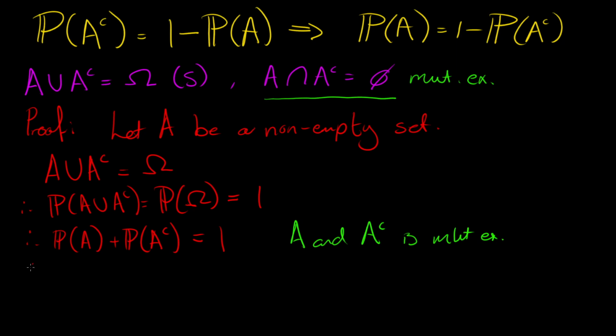And now it's just as simple as rearranging the order to make the probability of A's complement equal to 1 minus the probability of A. And that is the proof for showing that the complementary event is just equal to 1 minus the probability of the event.